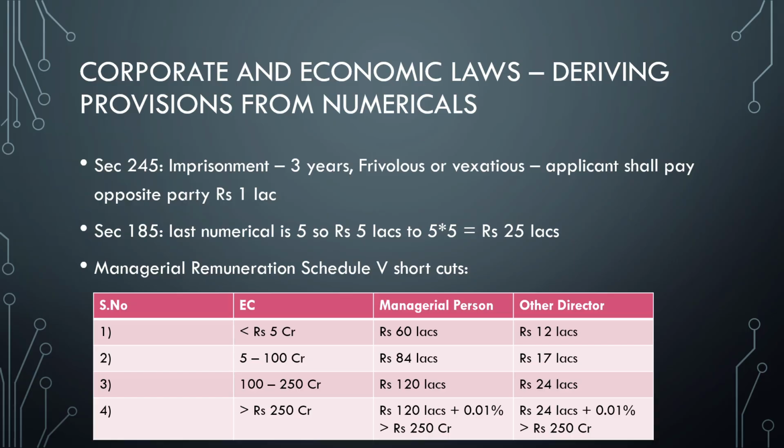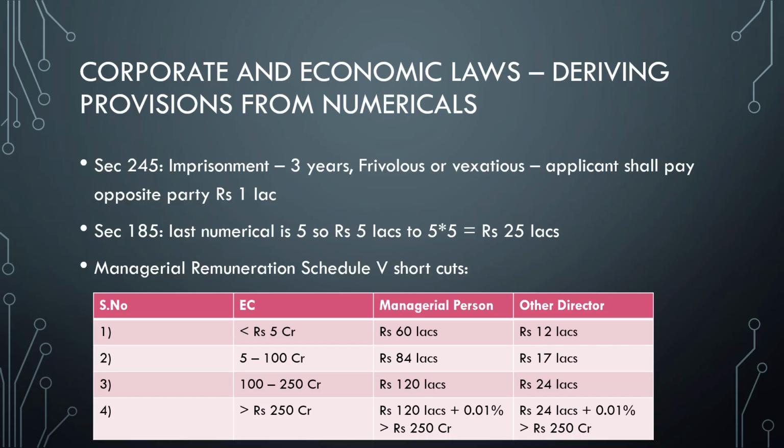So next one is 84 plus 12 into 3, that is 120 lakhs. That's it, game over. So 60, 84, 120 lakhs. If you remember like this, you will not forget it. And in case of other directors, just remember 2 lakhs, then increase by 5, then increase by 7. So that is 70 lakhs and 24 lakhs respectively.